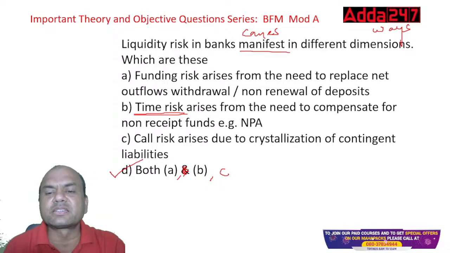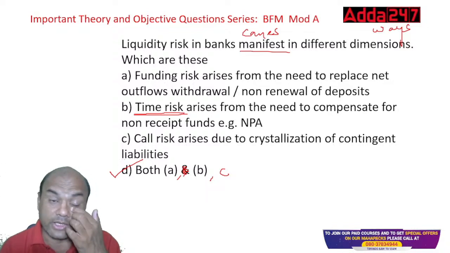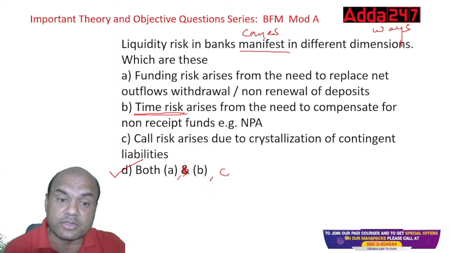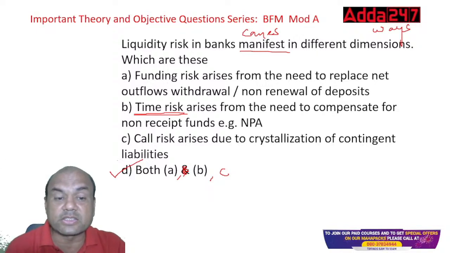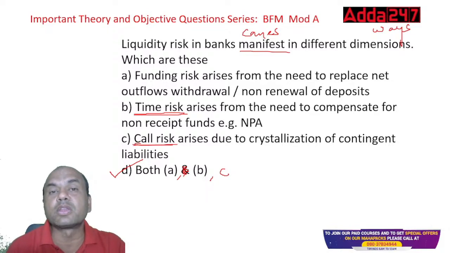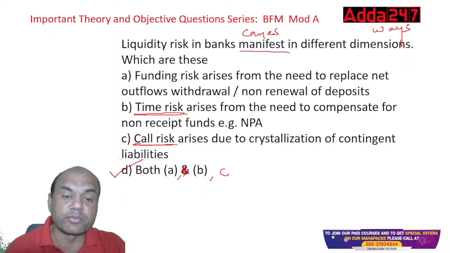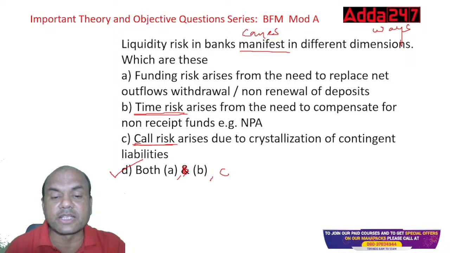Because funding risk is to replace the net outflows. That is correct. Time risk is for compensating the non-receipt of funds. That is also correct. And call risk is also a type of liquidity risk only. Because if tomorrow there is a huge bank guarantee to be paid by you, then from where will you get the funds? Urgent funds. So actually it's A, B, and C.